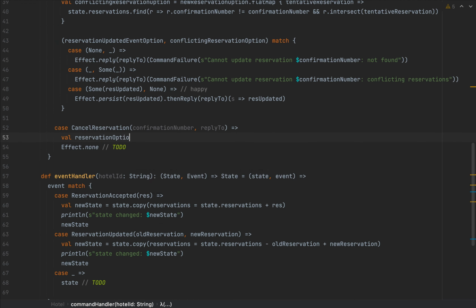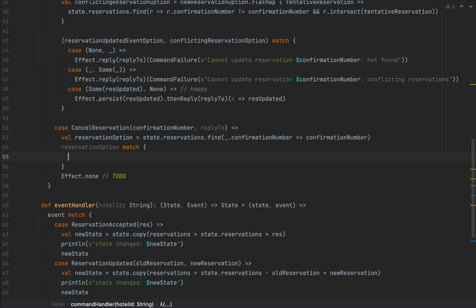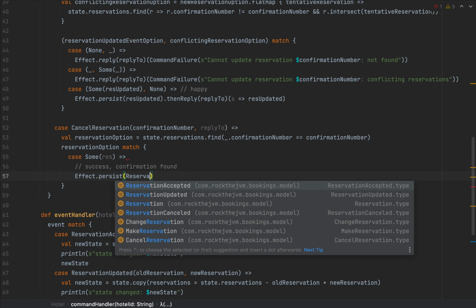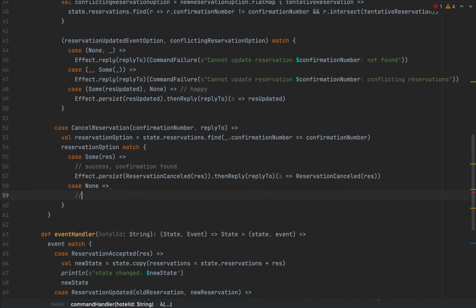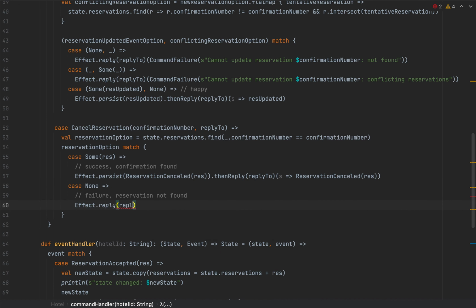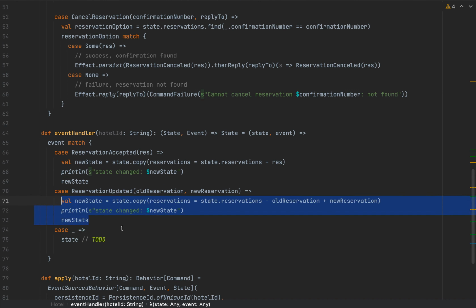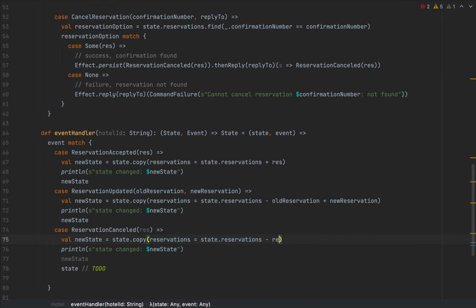Now the cancel logic is very similar, so I'm going to speed things up a bit. I'm going to simply find the old confirmation by number in my state. If I can find it, I'm going to persist the cancellation event and reply with the right response. Otherwise, I'm going to return a failure. And in my event handler, I'm going to treat the cancellation event and update my state.